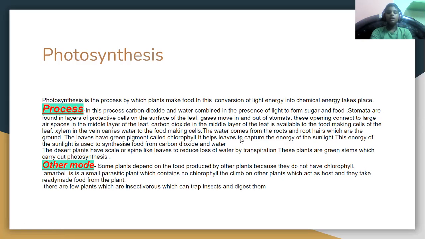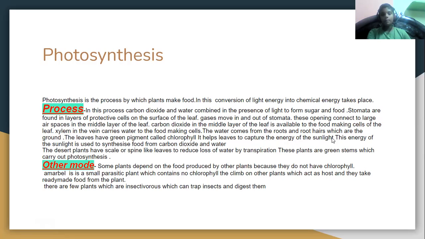The water is taken into the plants from the leaves, and root hairs absorb it from the ground. The leaves have a green pigment called chlorophyll. So there is a green colored pigment called chlorophyll, so the leaf is mostly green. It helps the leaves to capture the energy of sunlight.